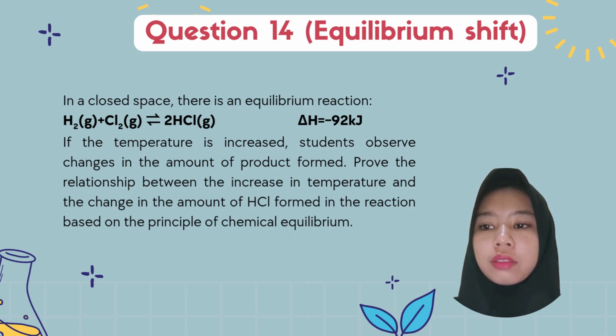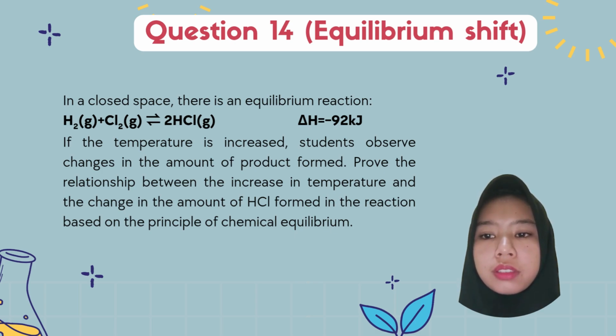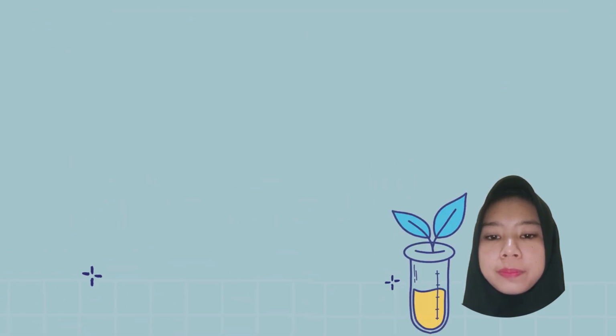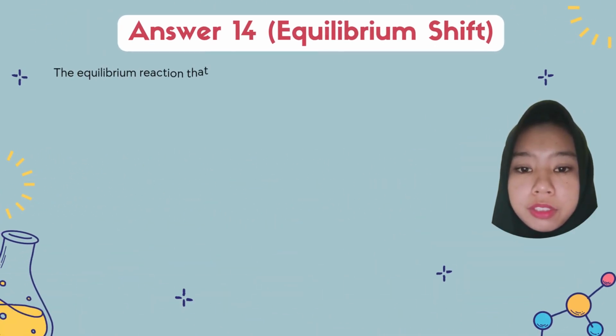If the temperature is increased, students observe a change in the amount of product formed. Explain the relationship between the increase in temperature and the change in the amount of HCl formed in the reaction based on the principle of chemical equilibrium. Answer 14. Equilibrium shift.